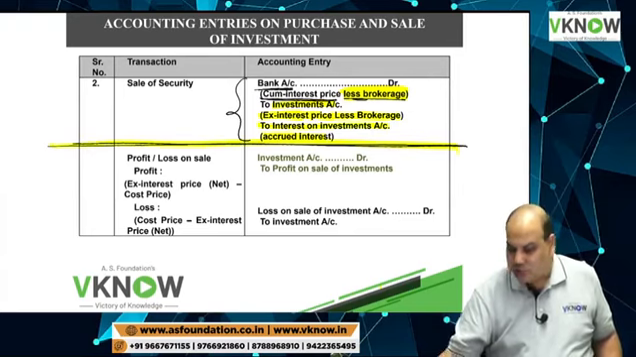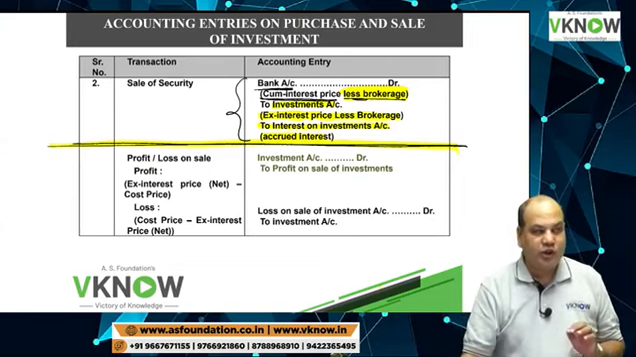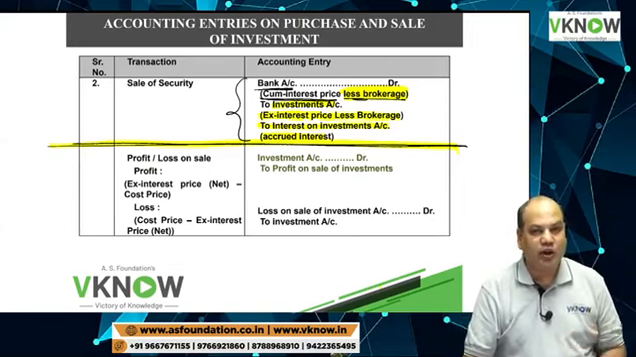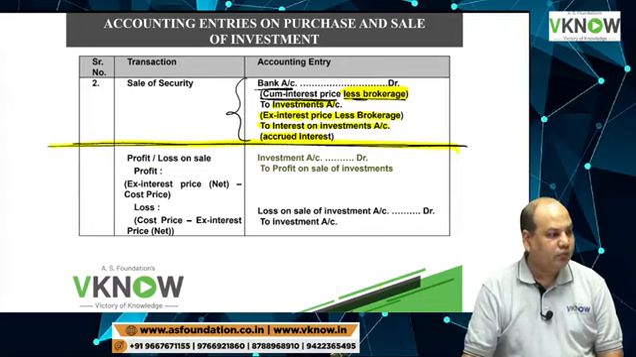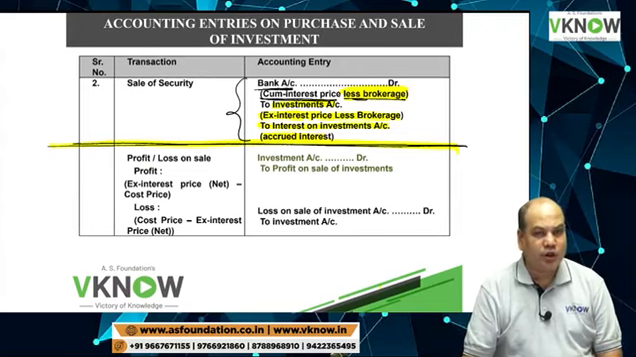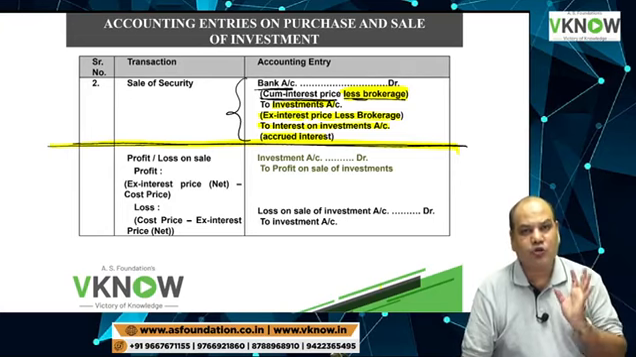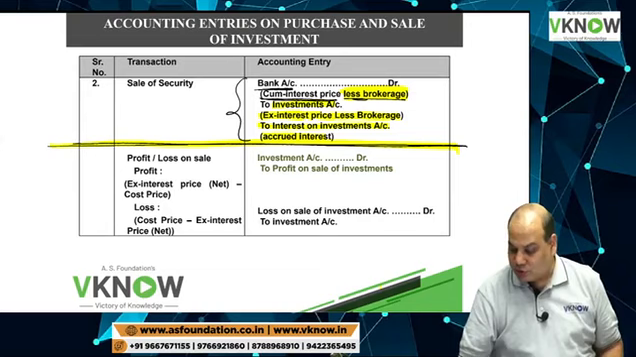Seller has to pass one more entry. Ask me why. Seller has to pass one more entry because he is going to record profit or loss on sale. He is selling, which means there is a gain or loss. So the entry for profit or loss.